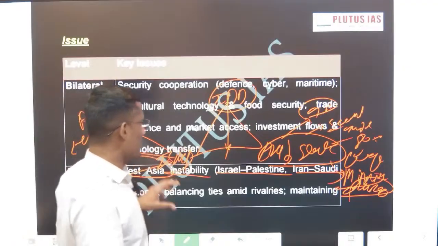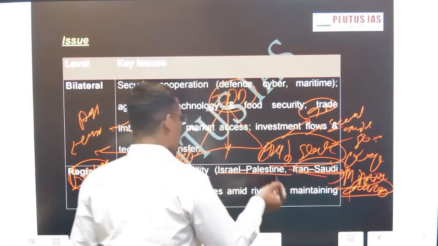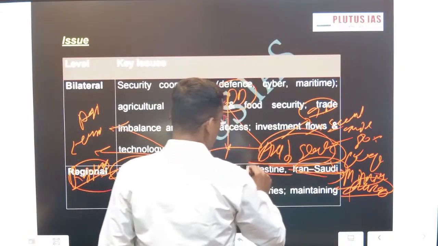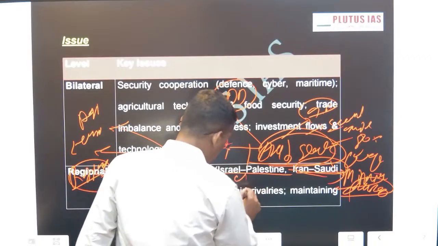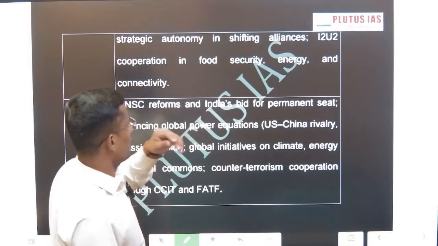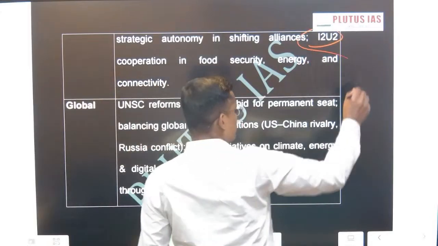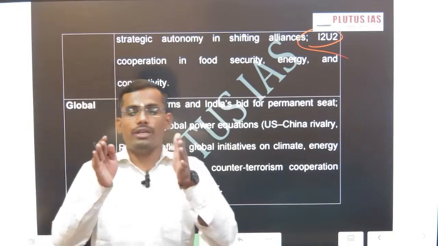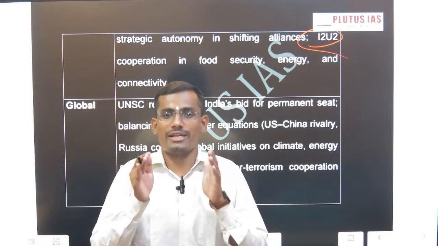Okay, then this is just one dimension, India and Saudi Arabia. And one more thing, India tried through I2U2, but that failed post this. Then the strategic autonomy, shifting the alliances. Particularly, we have a very grand strategy. Our grand strategy is the strategic autonomy.